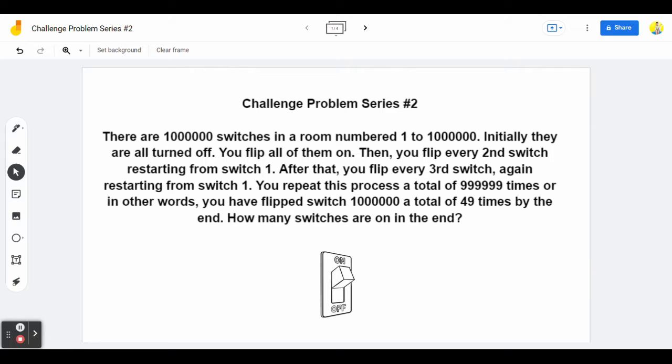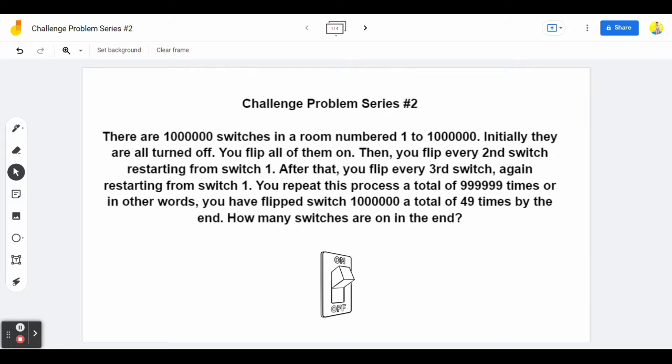The problem is, there are a million switches in a room numbered 1 to a million. Initially they are all turned off. You flip all of them on. Then you flip every second switch restarting from switch 1. After that, you flip every third switch again restarting from switch 1.